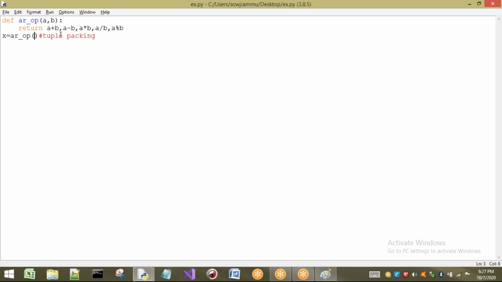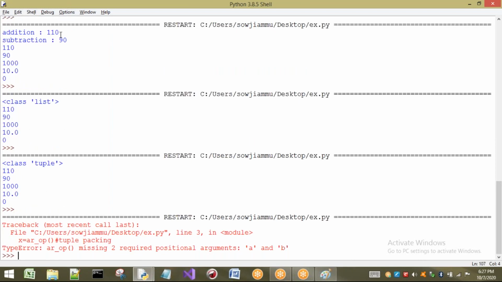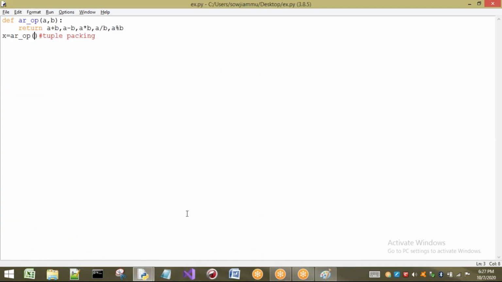Now if I call it this way, we clearly get an error. What is that? AR OP missing 2 required positional arguments. It is clearly saying: I know what AR underscore OP is, but you have to pass how many parameters? 2 parameters. So compulsorily, if you have parameters here, those parameters have to be passed. Later we will see the concept of method overloading, but till now we only need to understand arguments and parameters.